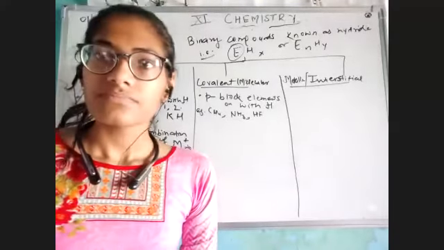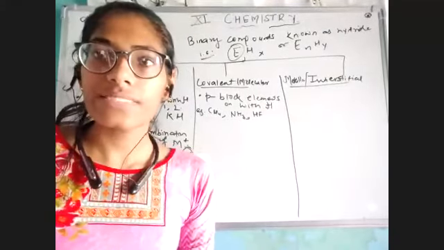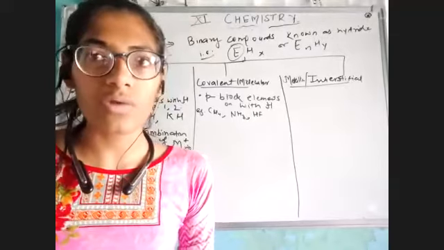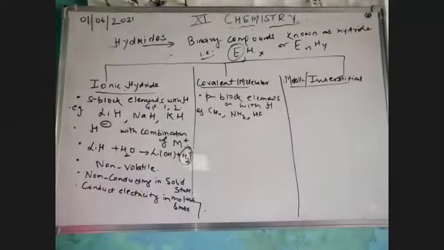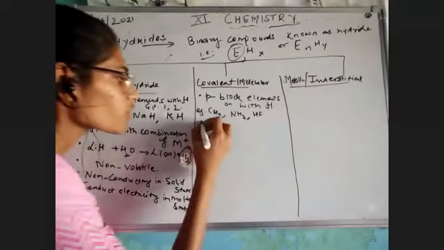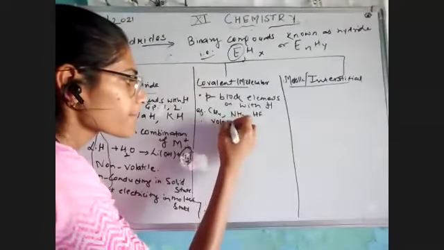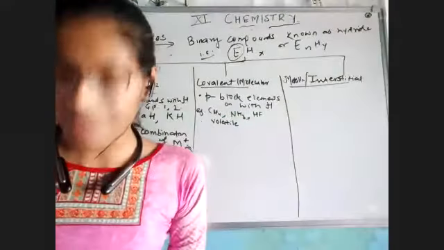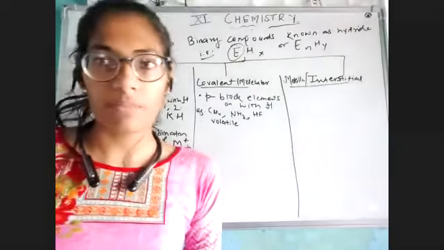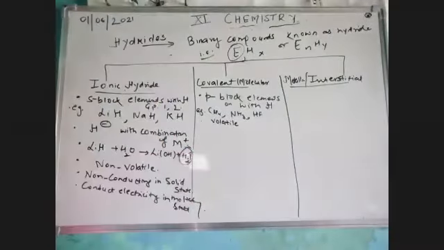Clear? Now, the point here is, since they are the covalent bond only over there, so we would like to say they are volatile in nature. They were non-volatile, they are volatile in nature. Means they can be easily evaporated. If we heat them, even at low boiling point, they would be evaporated. That's it.